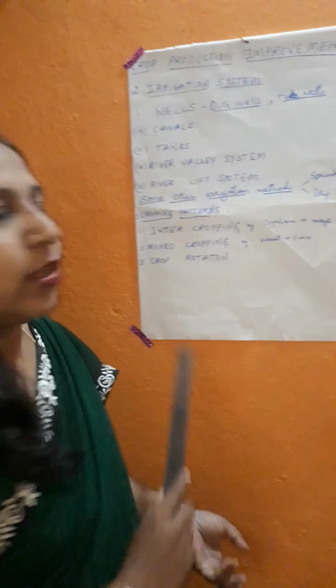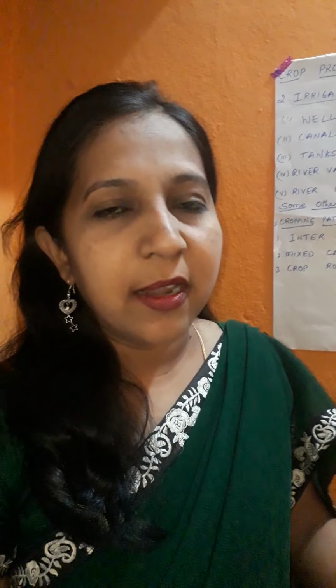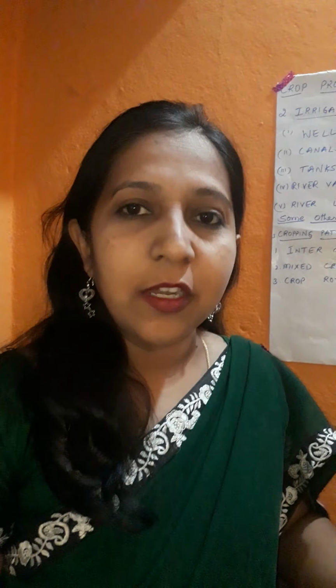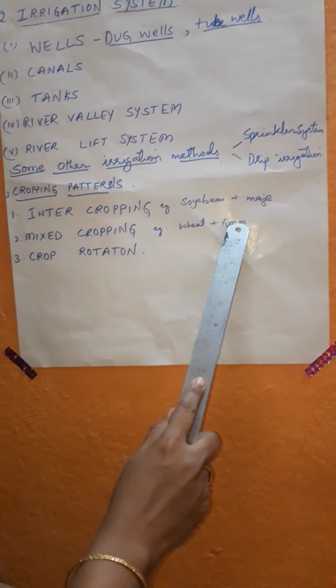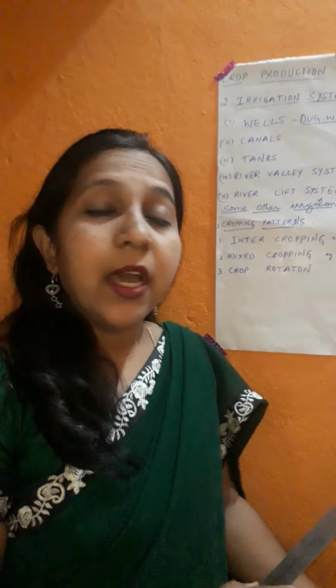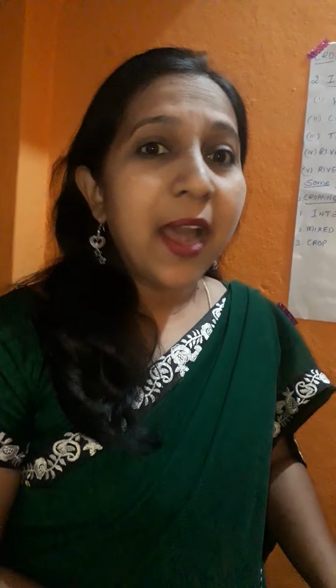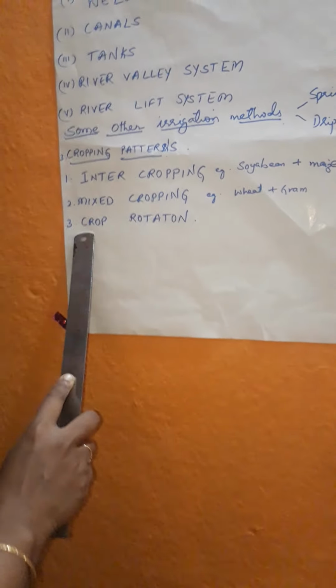Let us go to the second topic, that is mixed cropping. This is also a technique of growing two or more crops in the same field, but here the row pattern is not there. The seeds are mixed before sowing, and then the seeds are sown. Here I have taken the example of wheat and gram. So we get two different types of crops at a time. Here total crop failure is not there, but harvesting will be difficult, applying the fertilizers will be difficult, and threshing will be difficult.